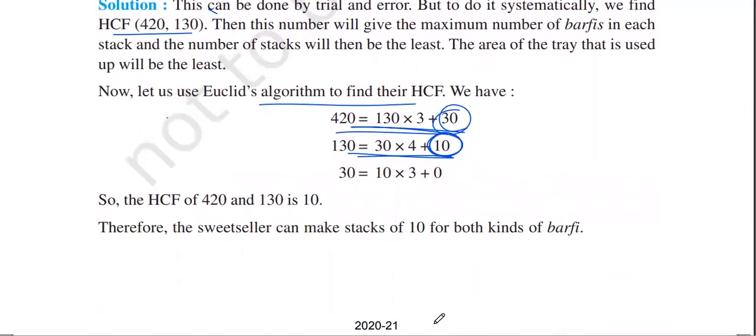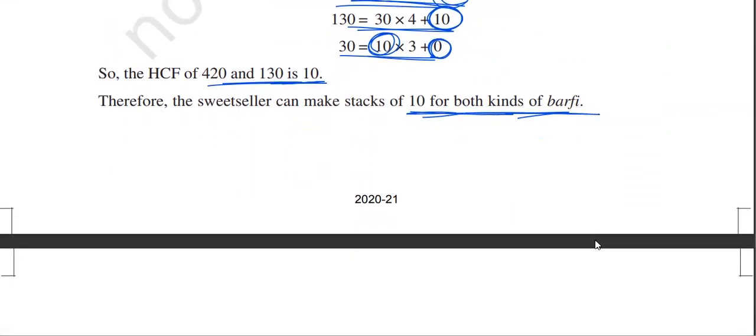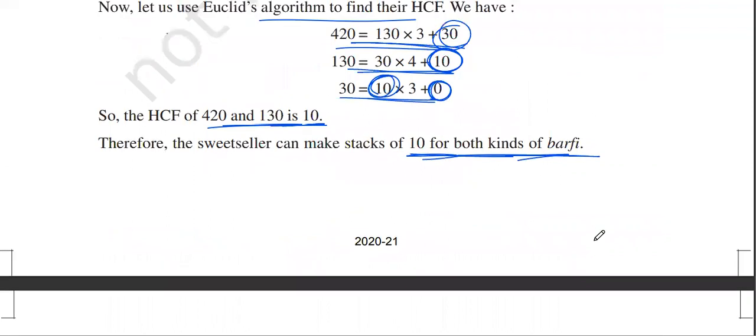Division proceeds and we get remainder as 0. So here the process stops. What is the divisor used here? Here it is 10. So 10 is the HCF of both of them. And the sweet seller makes a stack of 10 for both kinds of burfis.